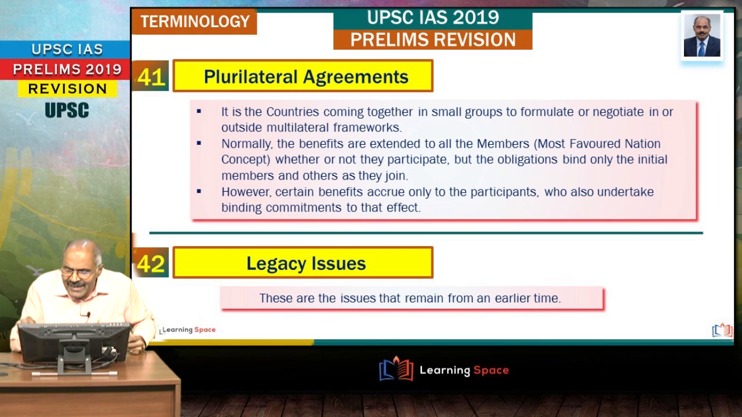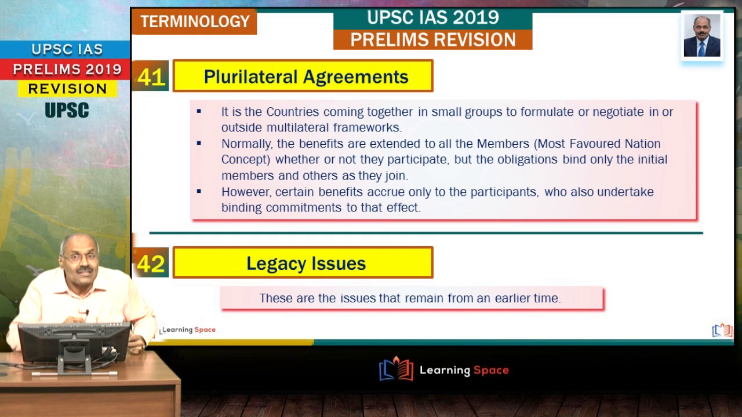So if you look at the binding commitments, some of the benefits accrue to the participants who undertake binding commitments. So therefore you can say normal benefits extend to all the members whether they participate or not, but some of the benefits accrue to only the participants who undertake binding commitments. This is all about this, right?